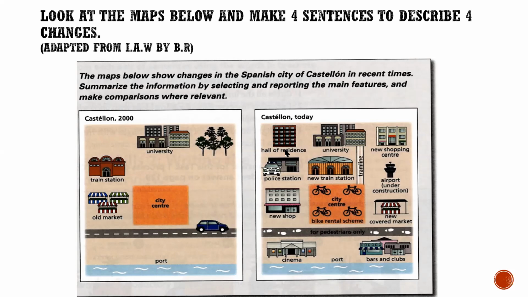However, because a hall of residence is not for the public, I mean, for all people, it's only for students.